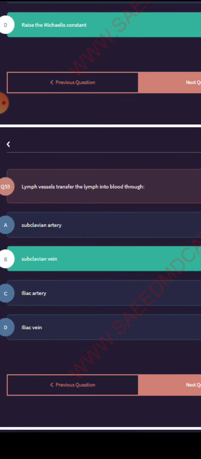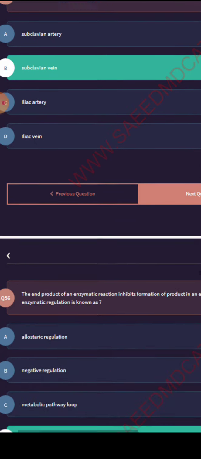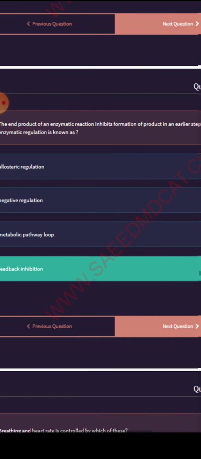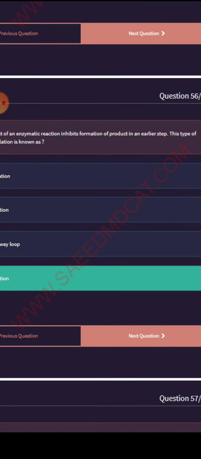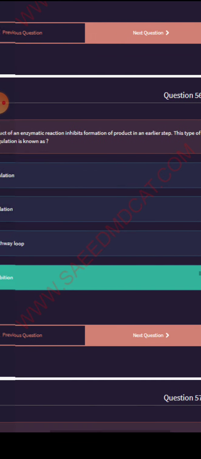Lymph vessels transfer the lymph into blood through the subclavian vein. Lymph vessel transfers lymph into blood. Lymph vessel, subclavian vein.